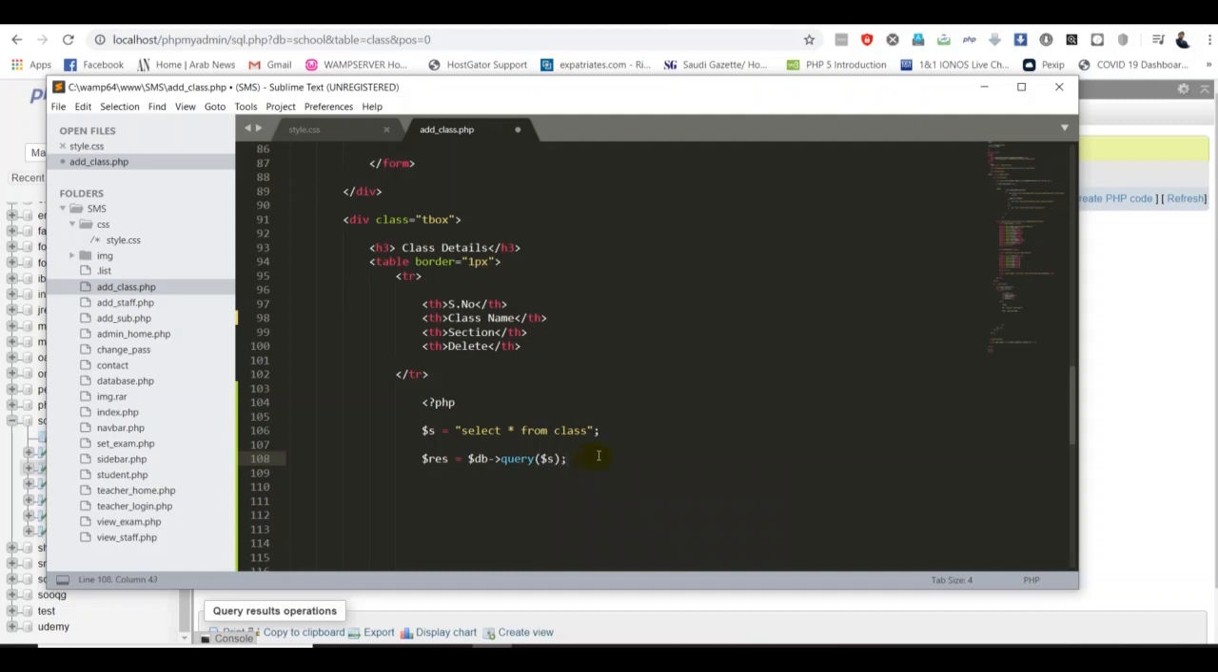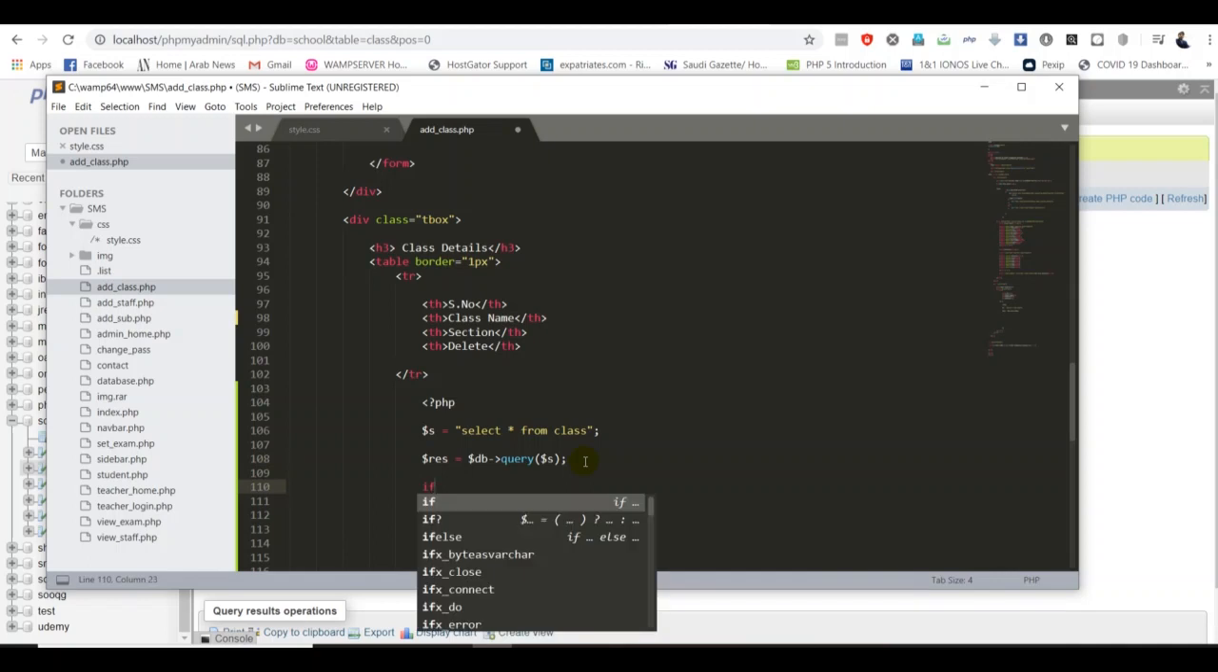Now after running, what is the meaning of that? We have selected all the data from our class table and stored it in this variable. We're running the query here, but all the data will now be stored in the res variable. After that we have to check, for example, if the database doesn't have any records, we cannot fetch any data, so we have to check whether we have records in our database or not.